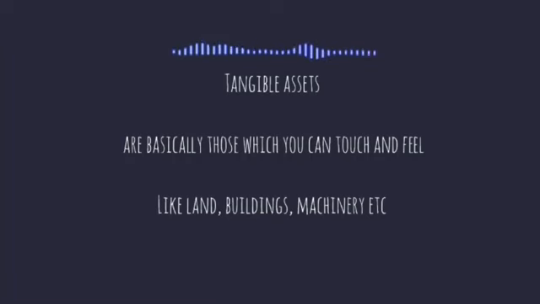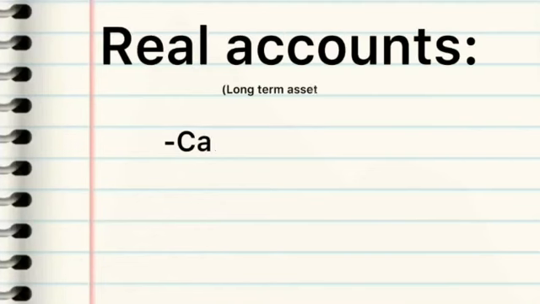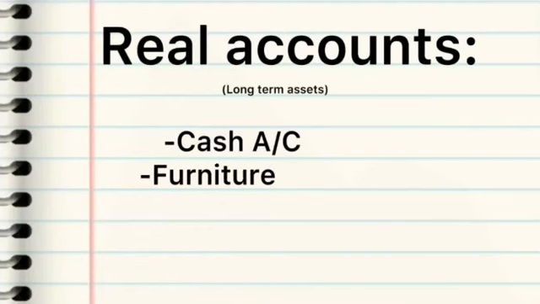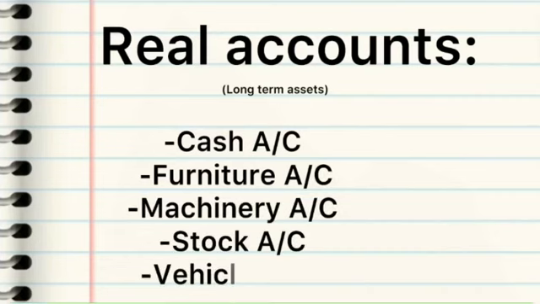Tangible assets are basically those which you can touch and feel, like land, buildings, machinery, etc. Intangible assets are those which you cannot physically see nor touch, like goodwill, patents, copyrights, trademarks, etc. Real accounts are long-term assets. Some examples are cash account, furniture account, machinery account, stock account, vehicles account, etc.